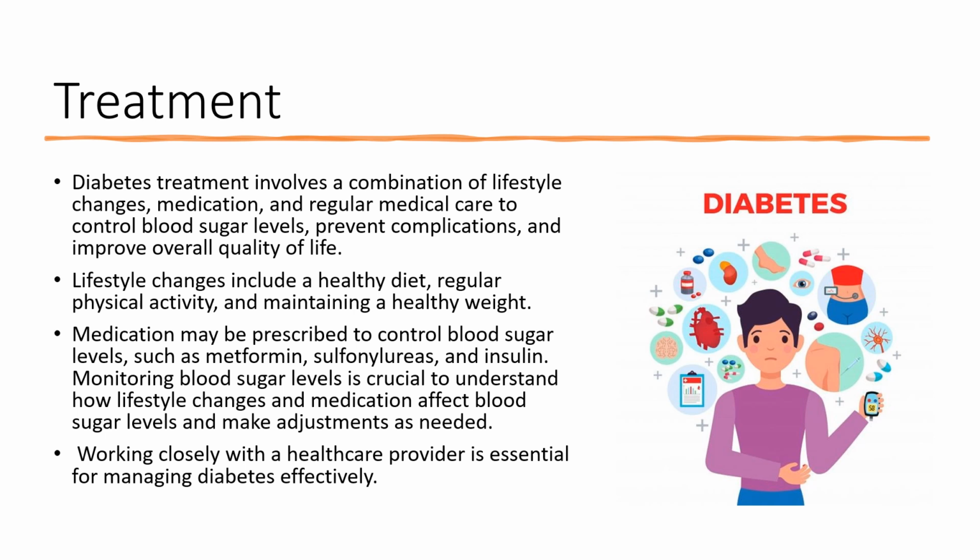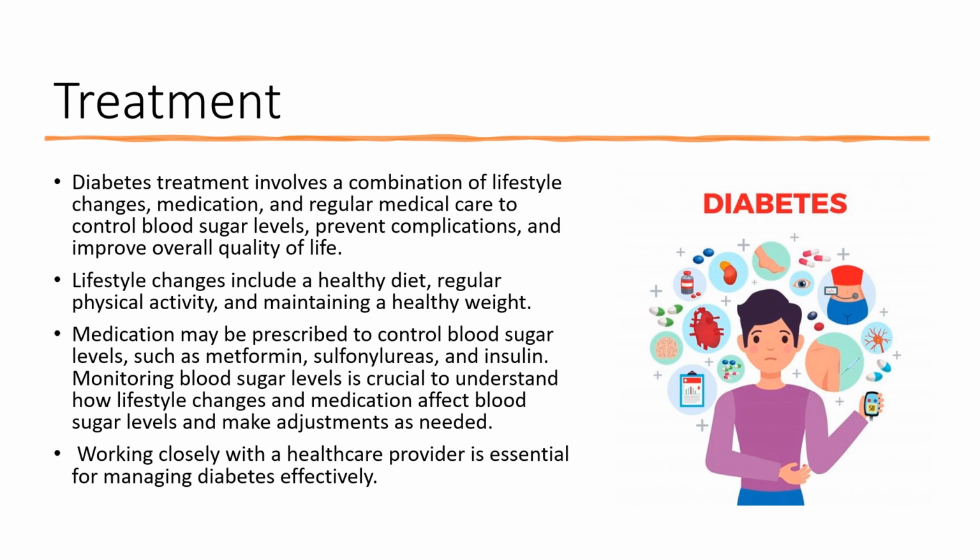Lifestyle changes are an important factor of managing diabetes. These may include, first off, as we all know, following a healthy diet. Eating a balanced diet that is rich in fruits, vegetables, whole grains, and lean protein can help regulate blood sugar levels and promote overall health. Engaging in regular physical activity, exercise can help improve insulin sensitivity and lower blood sugar levels. It is recommended that people with diabetes aim for at least 150 minutes of moderate intensity aerobic exercise per week.